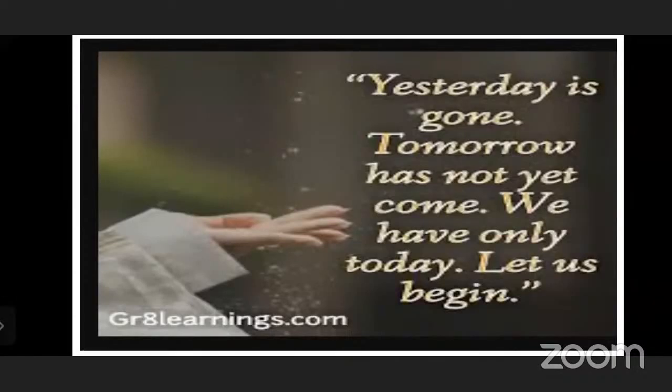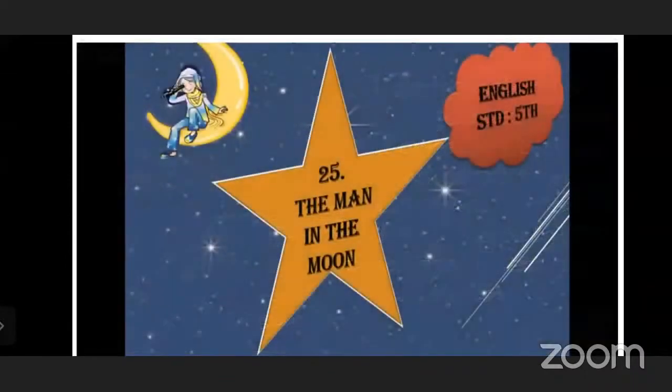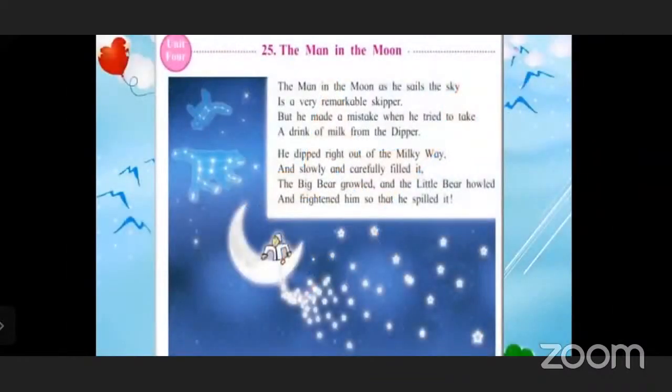Now let's move forward. We are going to start the English poem of Standard 5, The Man in the Moon. Children, you are going to enjoy this poem because it is an imaginary poem. The poet who has written this poem is imagining, and he is also letting us imagine what all things are going to happen in the moon. So let's start.